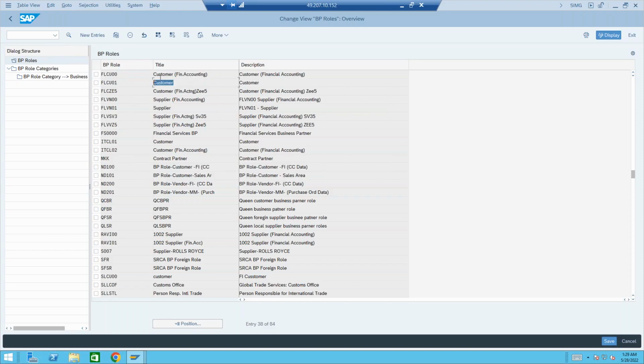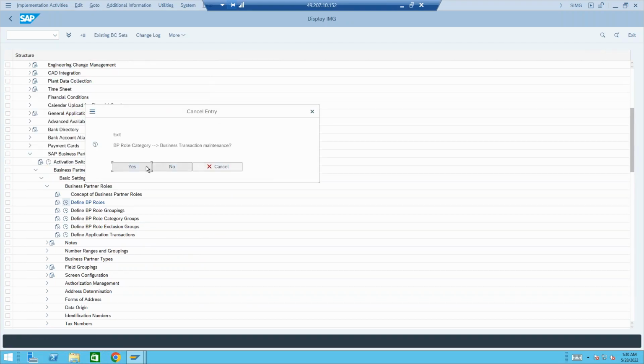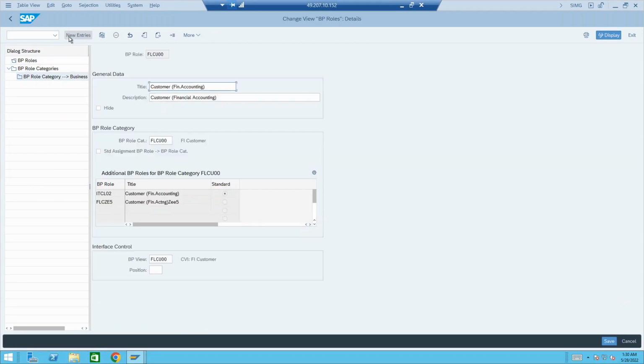But what is most important in this screen is the BP role category. Okay, role is perfect. Select this, and go to details.